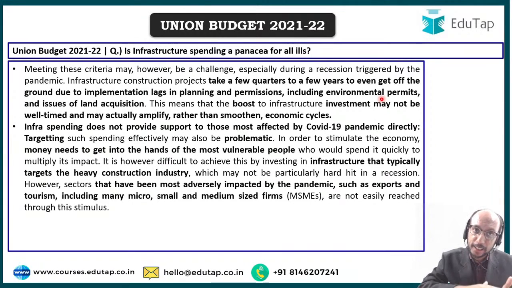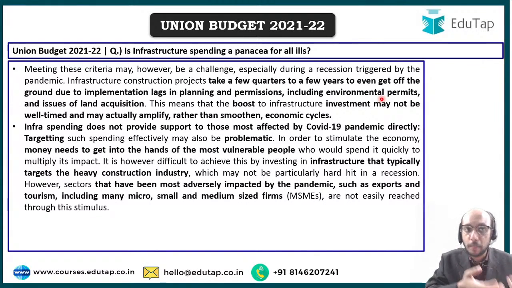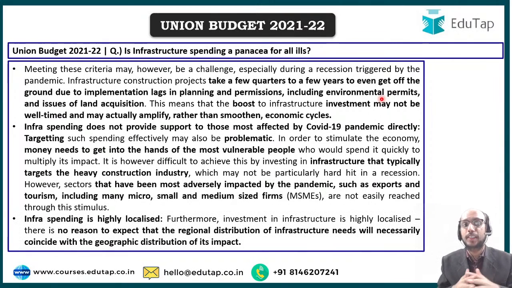Infrastructure typically targets the heavy construction industry, like I mentioned, steel, cement, engineering and so forth. Now, who are the ones most impacted? Those who are exporting, those in the tourism industry, those running MSMEs. Not industries like steel and cement plants, which will be able to come back on track, or have already come back on track. It is these others who have not come back on track, and probably the government could have done more towards targeting help and assistance to this sector.